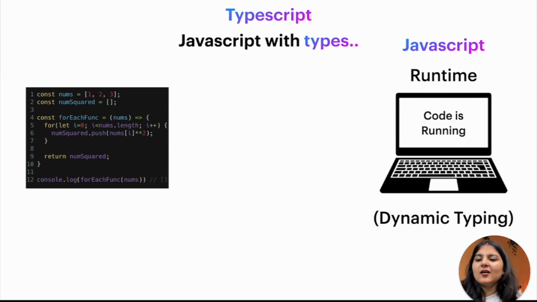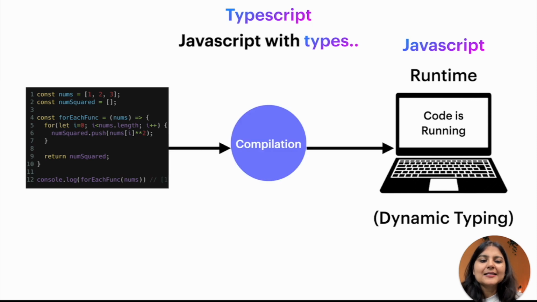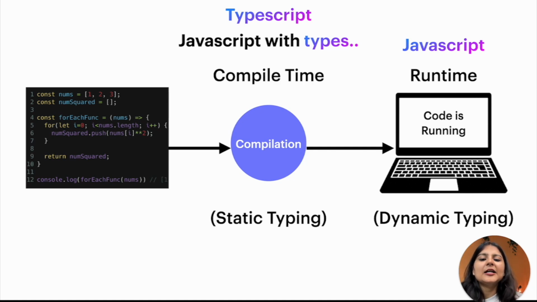So in between the time when you write the code and run it, there is also one more step involved, that is the compilation step. So in TypeScript, we need to explicitly declare the type of the variables, due to which the type checking is done during the compilation itself. And TypeScript is basically called a statically typed language, meaning all type checking is done during the compilation itself, and because of this it's much quicker to detect type errors in programs during development, and it also leads to fewer bugs in our code.